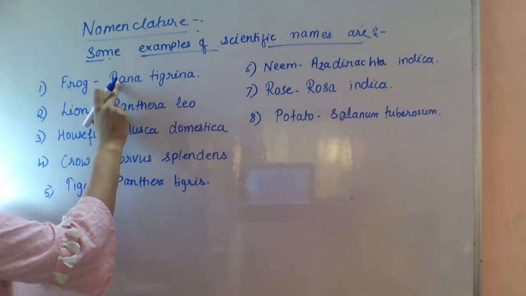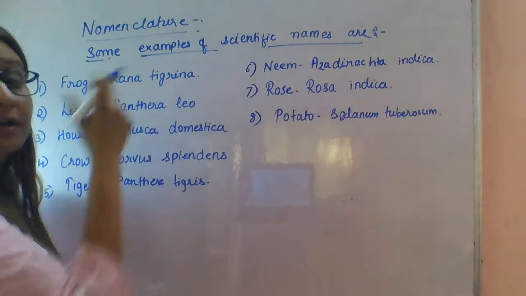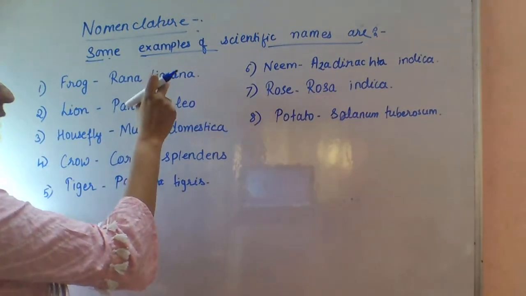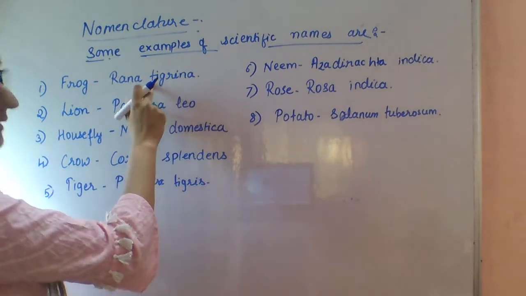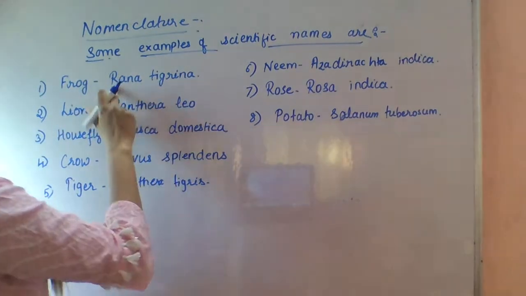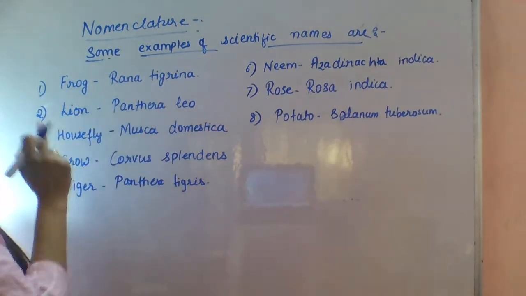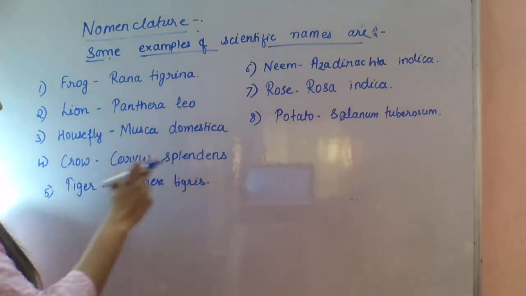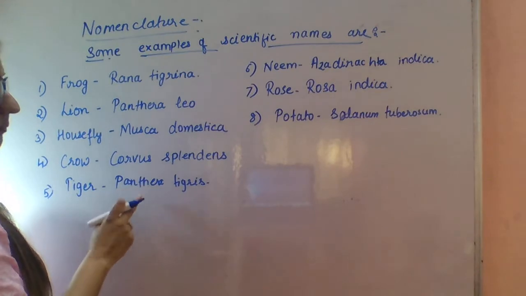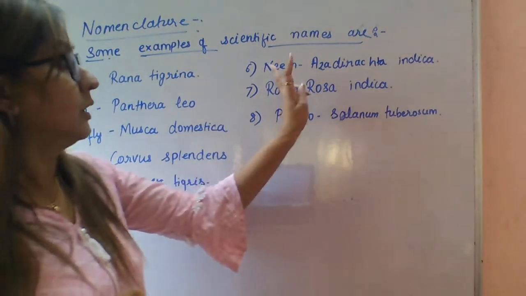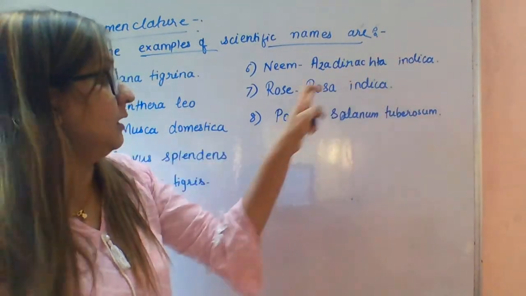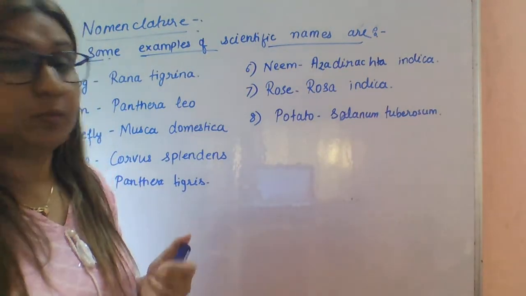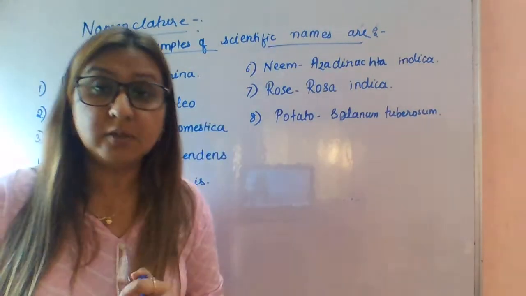The first letter is capital and the first letter of the species is small. Lion is Panthera leo. Housefly, Musca domestica. Crow, Corvus splendens. Tiger, Panthera tigris. Neem, Azadirachta indica. Rose, Rosa indica. And potato, Solanum tuberosum. All of you learn these examples.